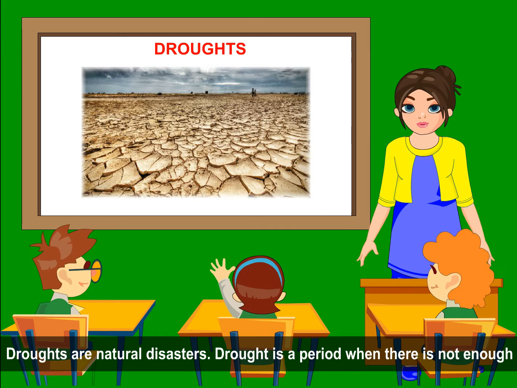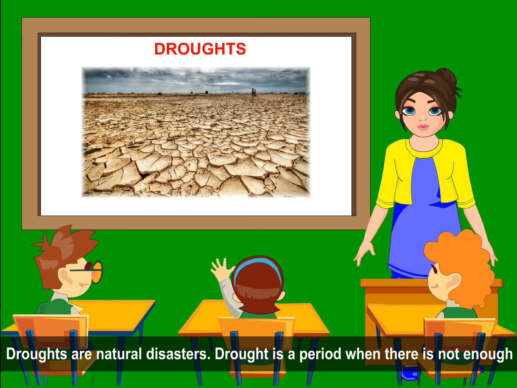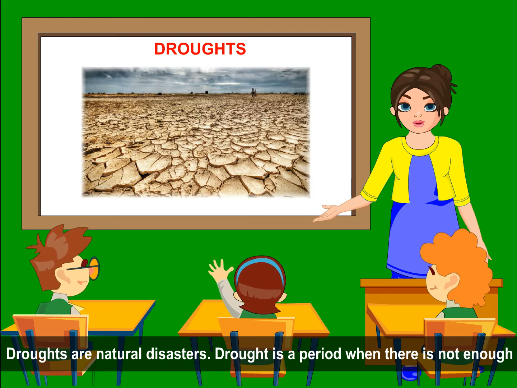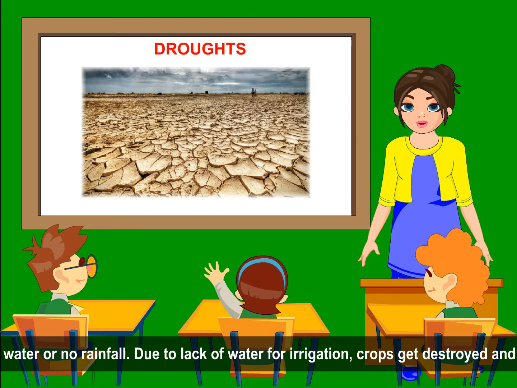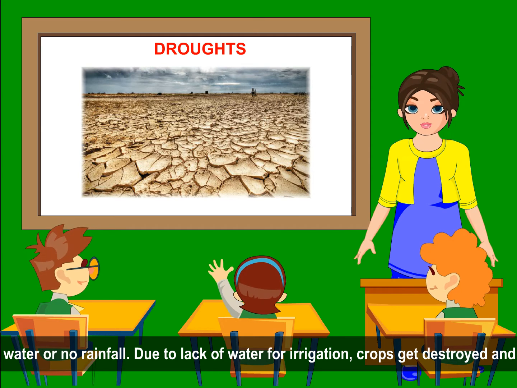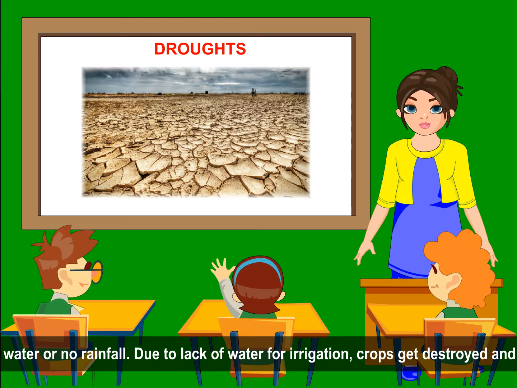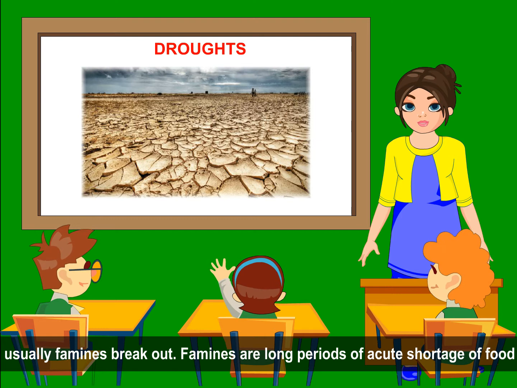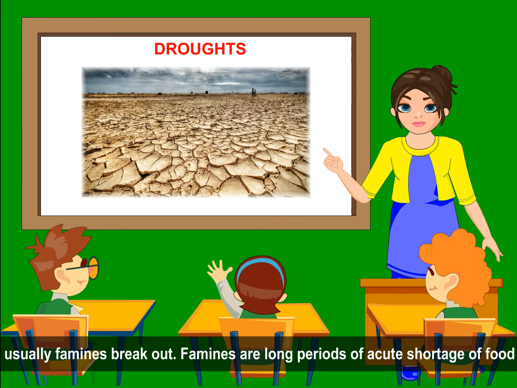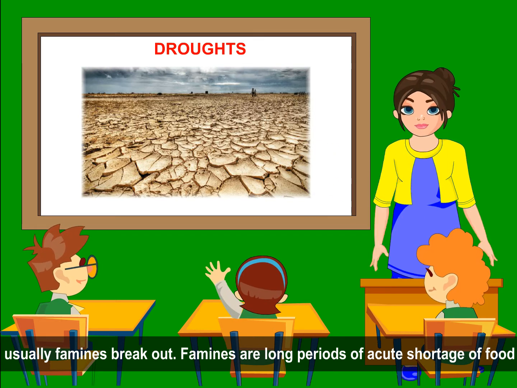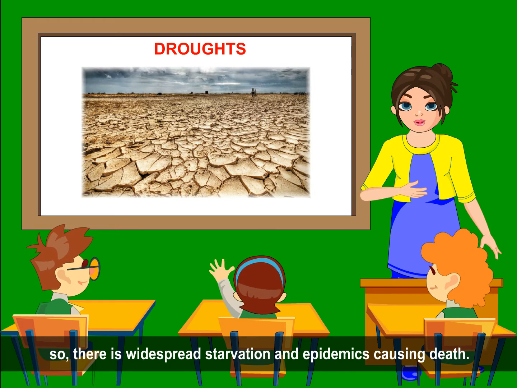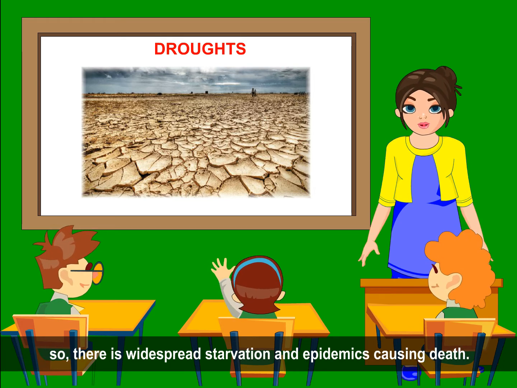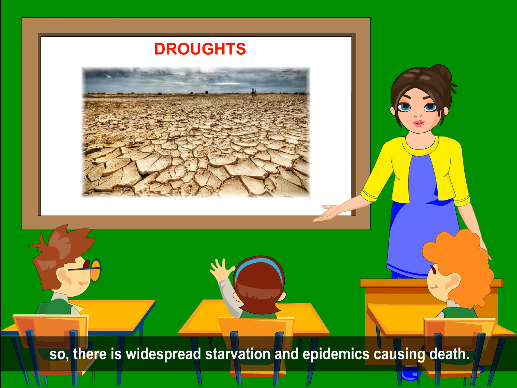Droughts. Droughts are natural disasters. Drought is a period when there is not enough water or no rainfall. Due to lack of water for irrigation, crops get destroyed and usually famines break out. Famines are long periods of acute shortage of food, so there is widespread starvation and epidemics causing death.